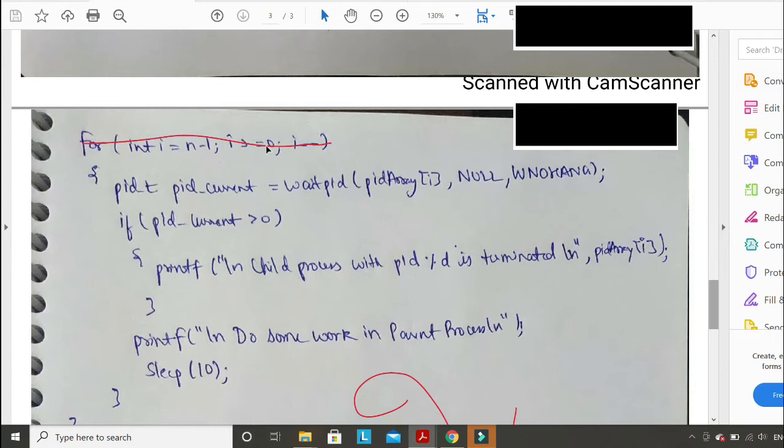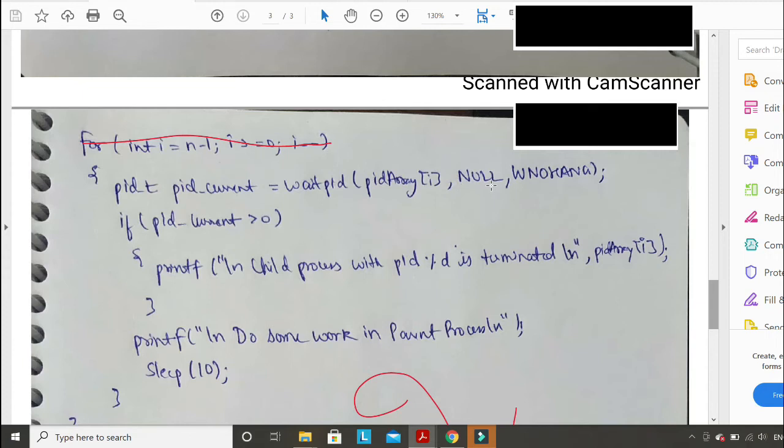So what is happening is that I0 and I2 were not terminated yet, and the parent will not check again. Because when you check for I equal to 0, it was not terminated, because of no hang you skipped it. When you check for I equal to 1, the child was not terminated, and because of no hang, you were not waiting here, you skipped it. And maybe when I equals 3, suppose it is terminated, so it is working correctly, that is fine.